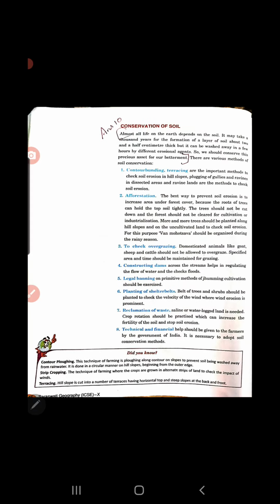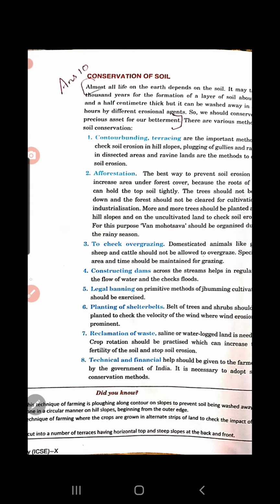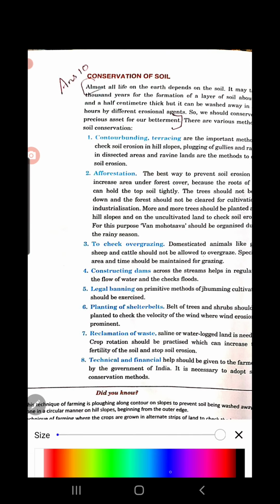So these are the types. Then conservation of the soil you need to study. What is conservation of the soil? You see, it is our duty to protect the soil. Soil erosion can take place so easily, but formation of soil takes millions of years. Once the soil is loosened and eroded, it takes a long time to form a very thin layer of soil. So it is so important to conserve the soil. You have to learn the definition. This is the answer.